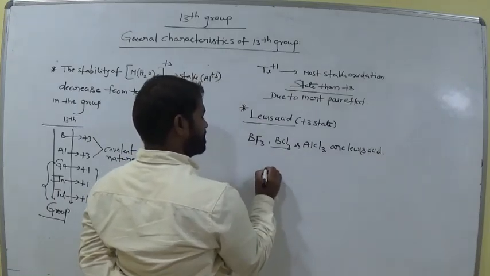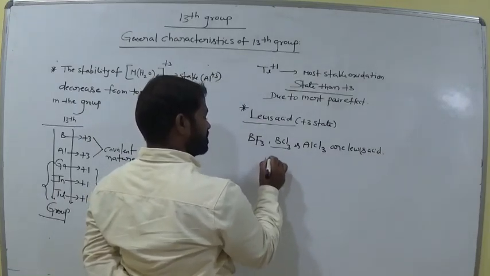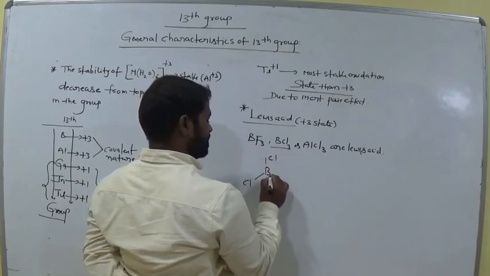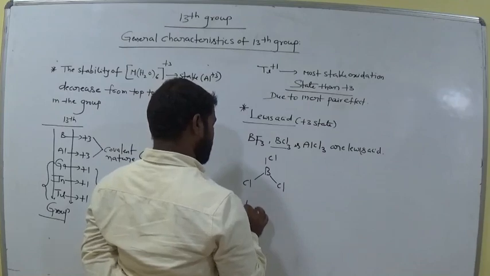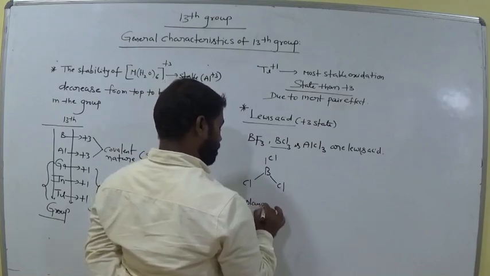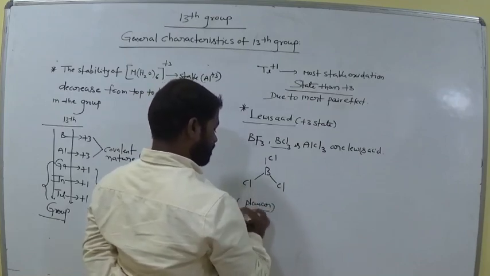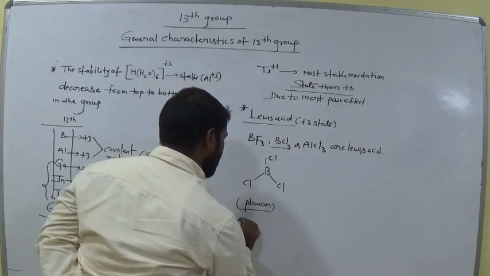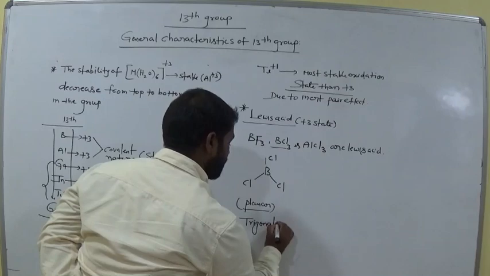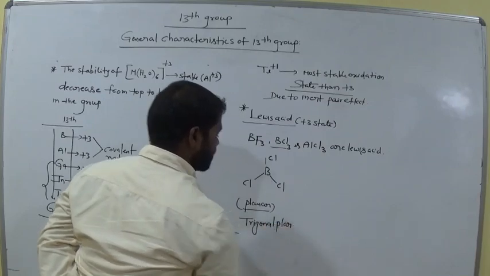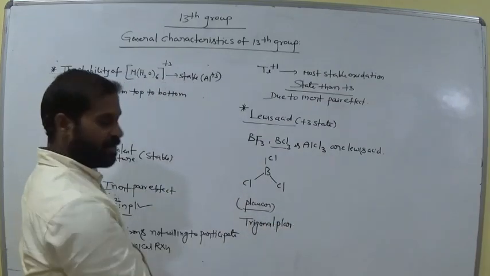Let us take BCl3. The structure of BCl3 is like this. It is a planar structure, trigonal planar geometry, the shape of the molecule.